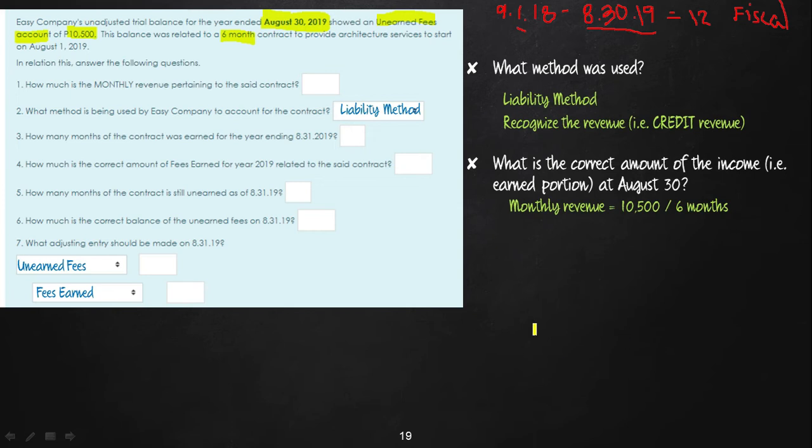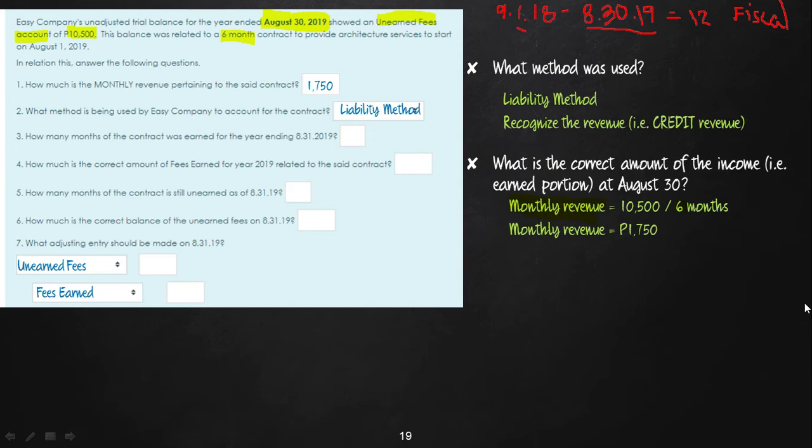Remember class, when you compute for the monthly revenue, look at the problem for its coverage. Is it 9 months? Is it 12 months? Is it 6 months? Sometimes it can be more than a year, so you may see 36 months for 3 years. So we now have the monthly revenue, and we have the answer to question number 1. The monthly revenue is 1,750.